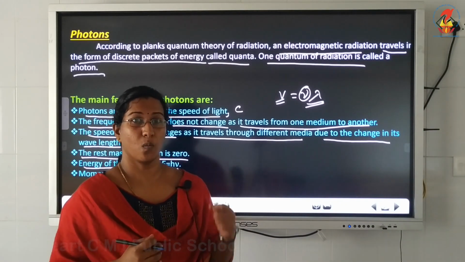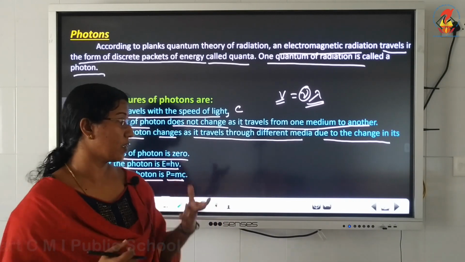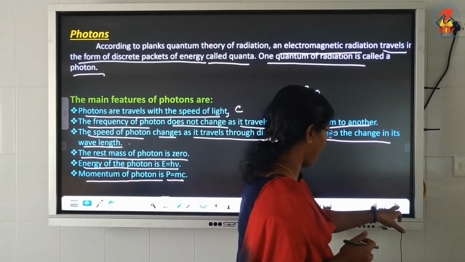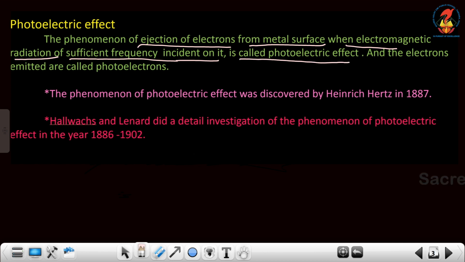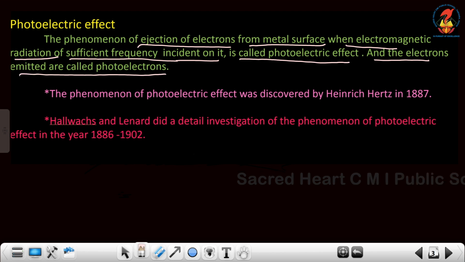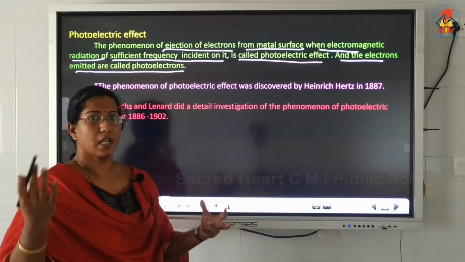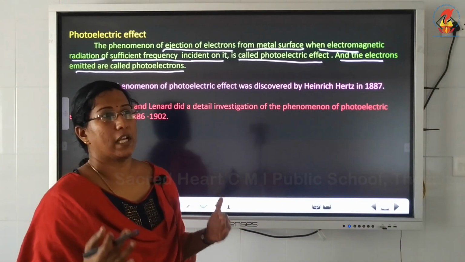Now let us see what is photoelectric effect, who discovered it, and what are its important features. The phenomenon of ejection of electrons from a metal surface when electromagnetic radiation, that is light, of sufficient frequency is incident on it is called photoelectric effect, and the electrons ejected from the metal are called photoelectrons. So the electrons coming out of the metal are known by the name photoelectrons.